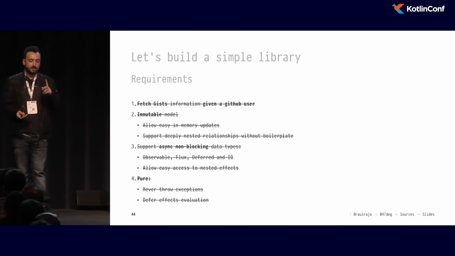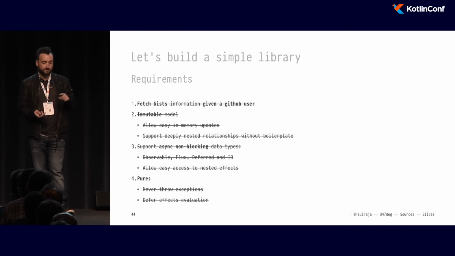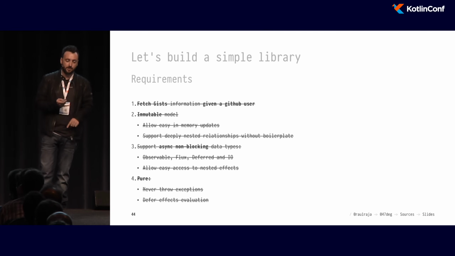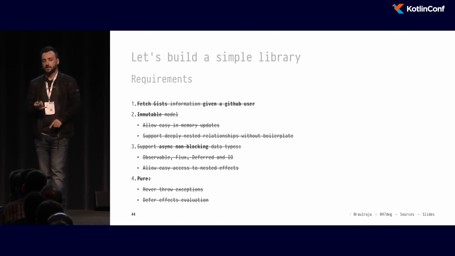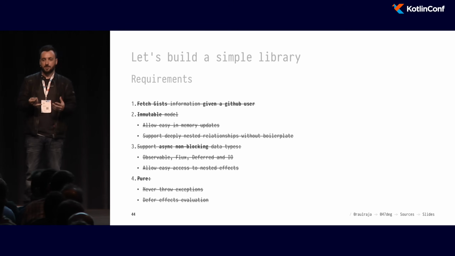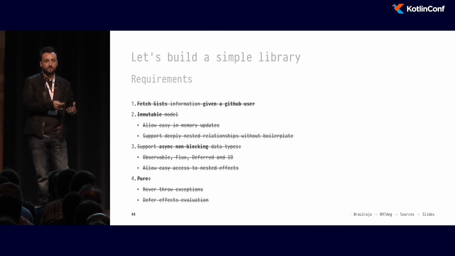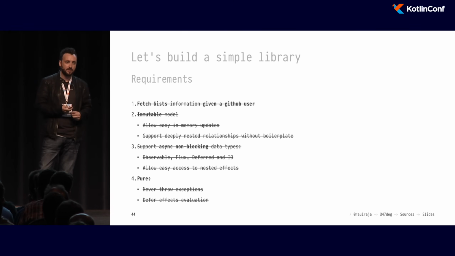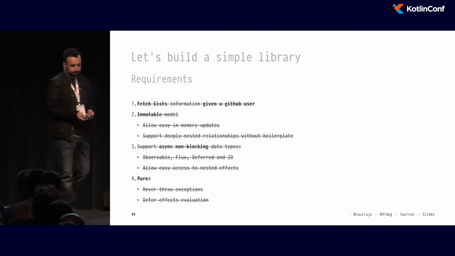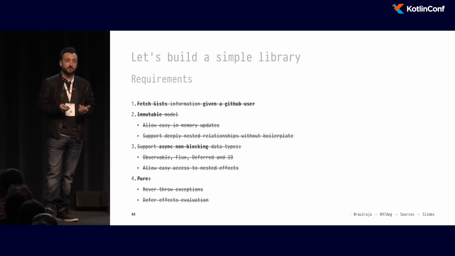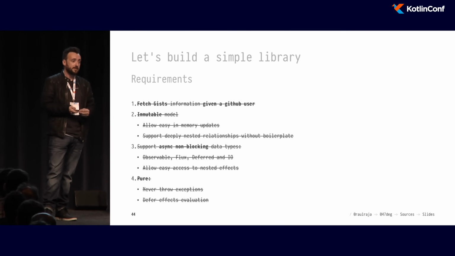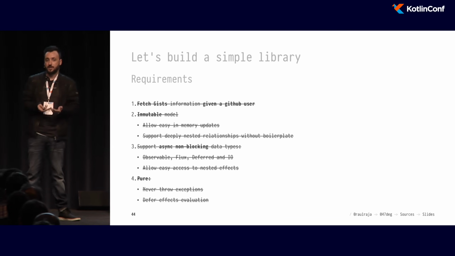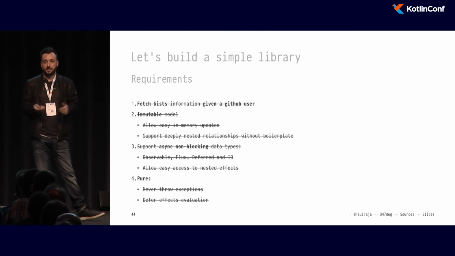So now we have a library that is immutable. We can fetch the gist. It's async non-blocking. We support all of these different data types. We don't throw an exception, and it's entirely pure. That means that we can take all of those functions in isolation and test them without the need for mocks or spies or anything, because we can just take the function, run it to a runtime, and then inspect the value. We can also create our own custom test runtimes by implementing the Arrow type classes if we want to test without asynchrony or if we don't want to use any kind of machinery.